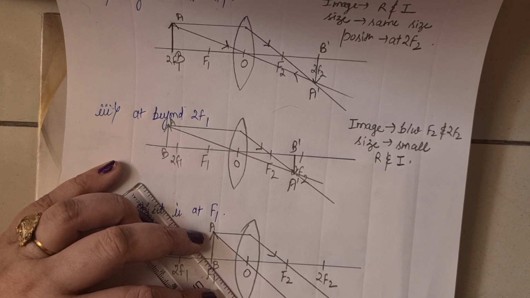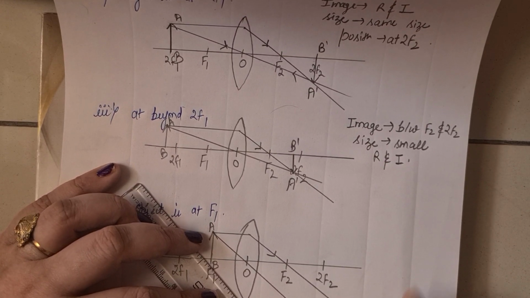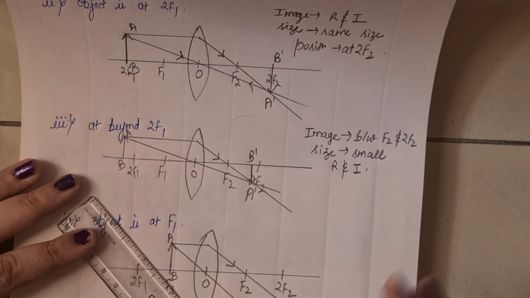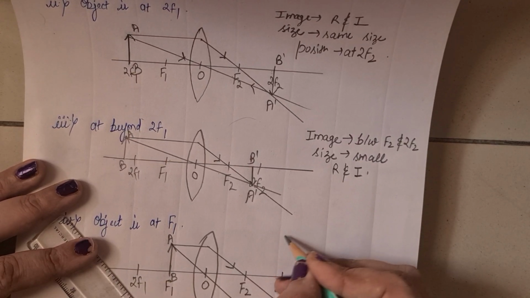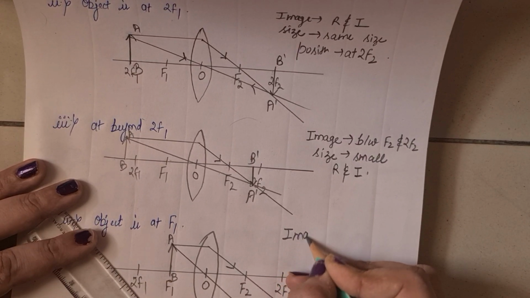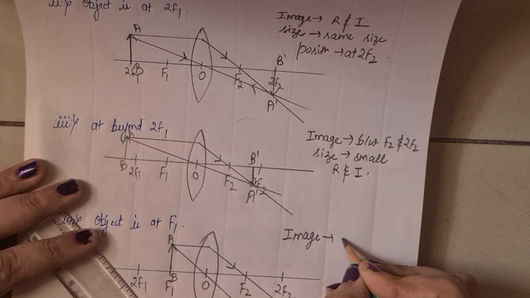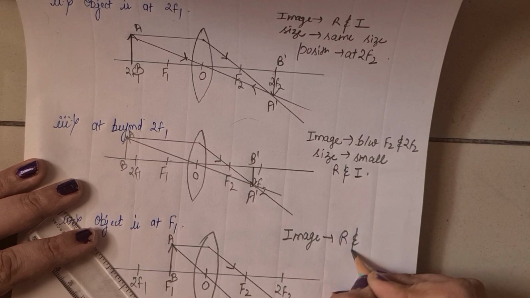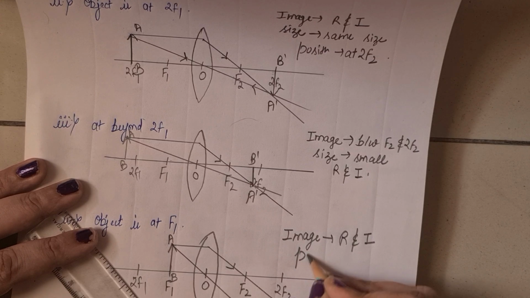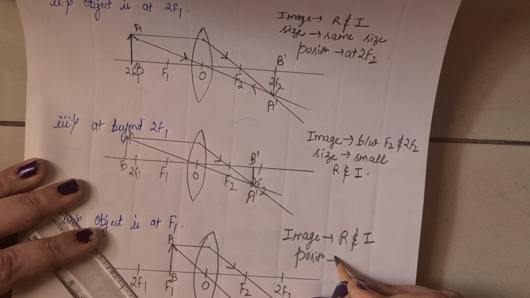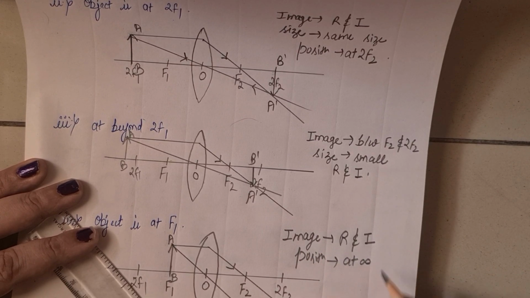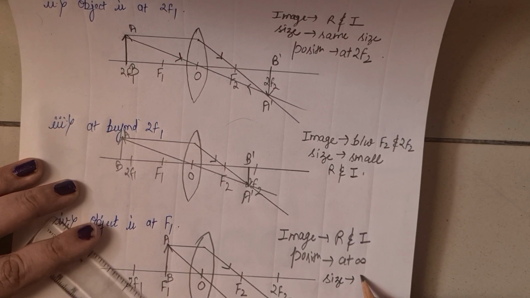So the image is at infinity. In this case the image is real and inverted. Position at infinity, and the size is at infinity, so obviously a highly large image is formed.